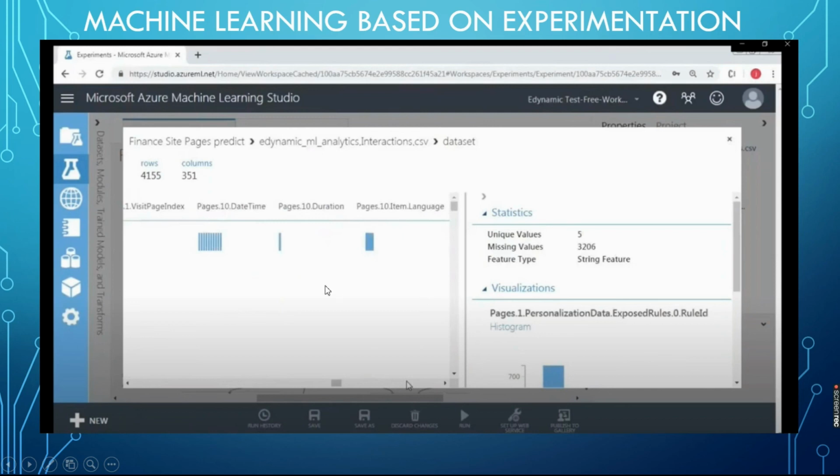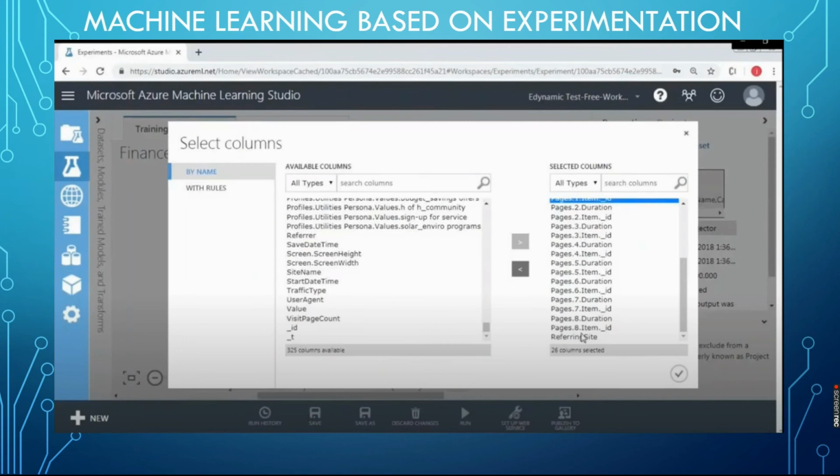First, we need to minimize the number of columns. It has columns such as number of fields, date time, page duration, page item language. Likewise, it has many fields in it. So first we need to select the available fields and filter out which fields are required. I am selecting page 1 duration item ID, page 3 duration item ID, page 4 duration item ID. Likewise, from 351 columns, I am selecting 26 columns.